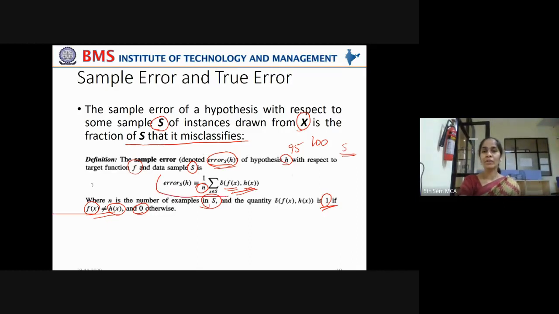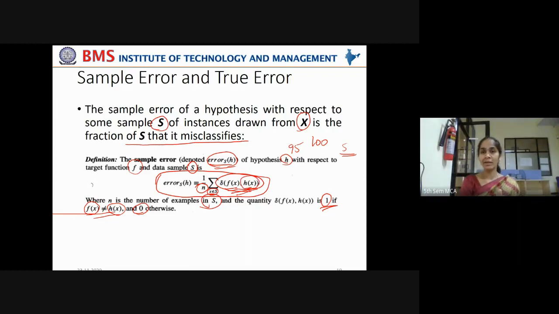Now, refer to this formula once again. The sample error is equivalent to the average of all the training example errors, where x belongs to the sample data points, sample instances. Delta of what is the original target label f(x) and what is the predicted label using the hypothesis h(x).